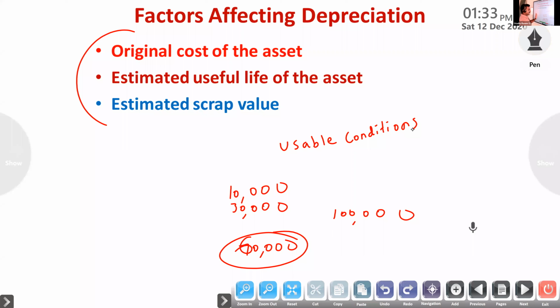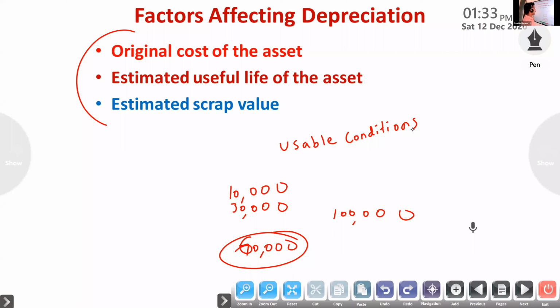Example: purchase price plus carriage, otherwise freight, plus insurance, plus installation. So these are the expenses that are included in the original cost of the asset. Clear? Purchase price plus normally installation only.